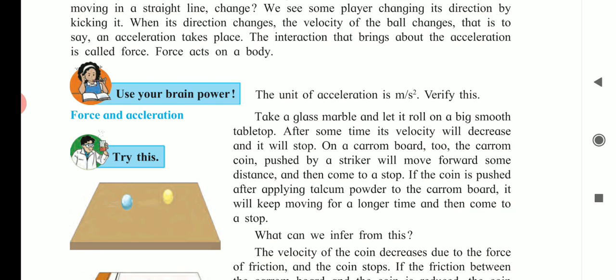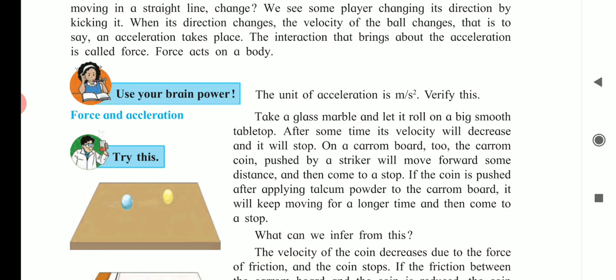Now take a carom board too. The carom coin pushed by a striker will move forward some distance and then come to a stop. If we apply talcum powder to the carom board and then push the coin, it will keep moving for a longer time and then come to a stop.